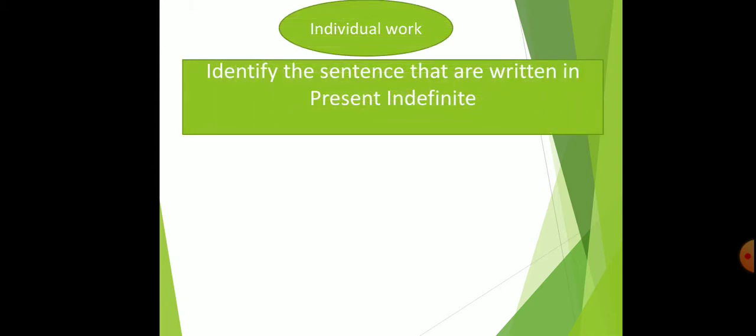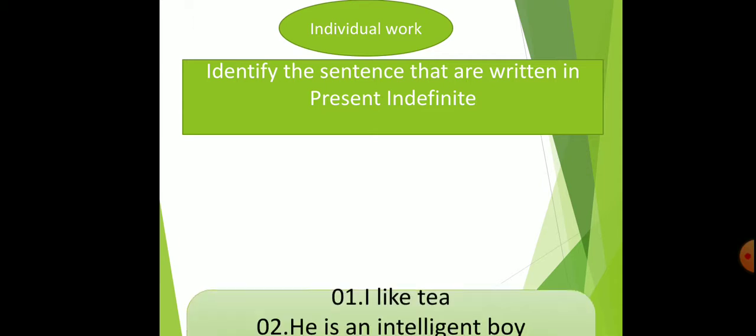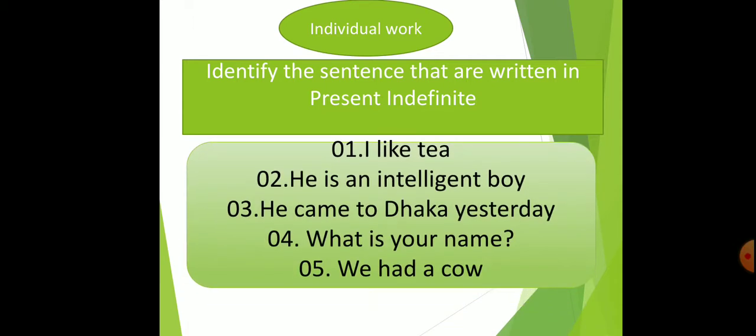Individual work. Identify the sentences that are written in present indefinite. Number 1, I like tea. This is present indefinite tense because here the subject is I, then the present form of verb like, now object tea. This is present indefinite tense. Number 2, he is an intelligent boy. This is also present indefinite tense.